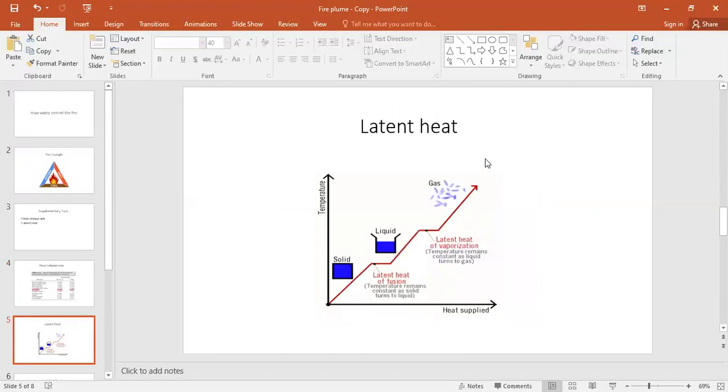Next, latent heat. What is latent heat? Latent heat is the energy required for a property transformation from one form to another form. For example, if you take water and apply 100 degrees Celsius to it, water will become steam. So how much energy you have put into the water, that energy is latent heat. That particular heat energy is called latent heat.